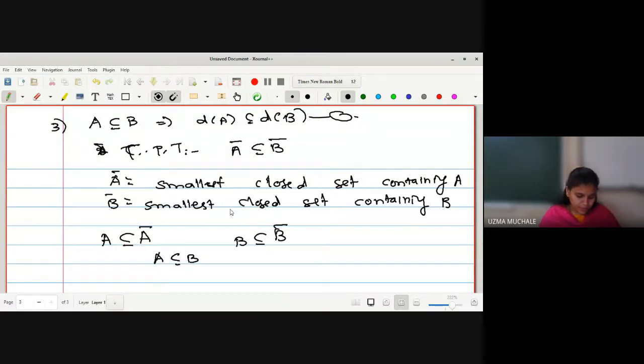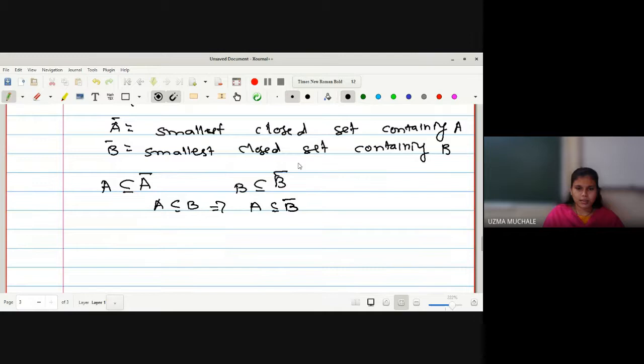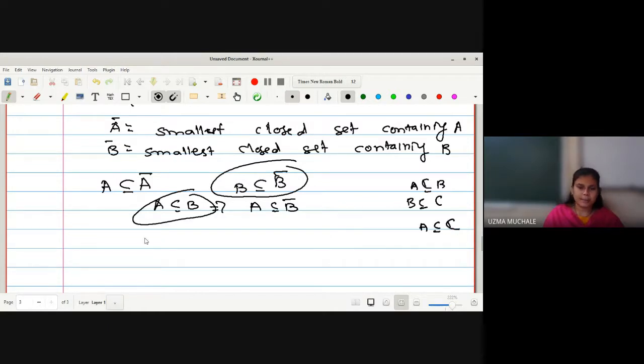Now, if I want to prove the result, here what is given to us is A is a subset of B and B is contained in B bar. So from these two, can I write A is contained in B bar? Right. You have to combine these, and we can write A is a subset of B bar. If A is a subset of B and B is a subset of C, then we can write A is a subset of C. We have two things: A is a subset of A bar and A is a subset of B bar.